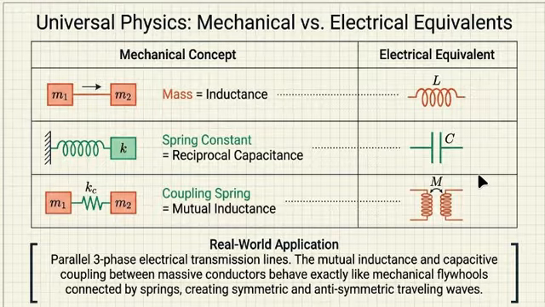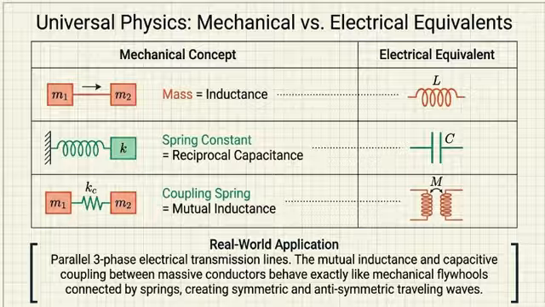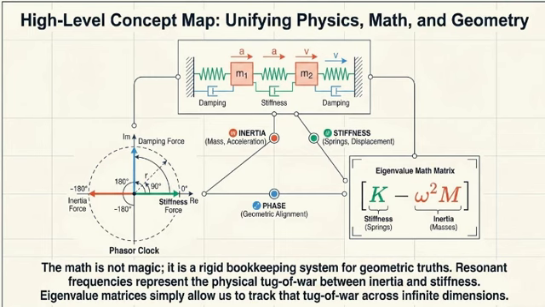Okay, break that down for me. In an electrical power line, physical mass is equivalent to electrical inductance. Physical stiffness is equivalent to electrical capacitance. So an electrical grid is just a giant field of invisible springs and weights. Exactly. When you look at parallel, three-phase power lines running side by side for hundreds of miles, they aren't isolated tubes of electricity. They interact. They do. The mutual inductance and capacitive coupling between those massive cables act exactly like our bungee cord.